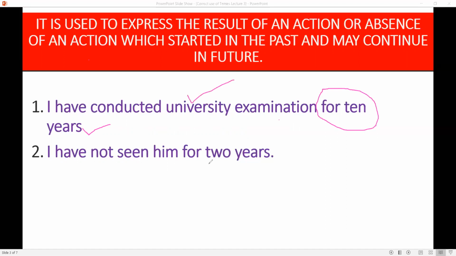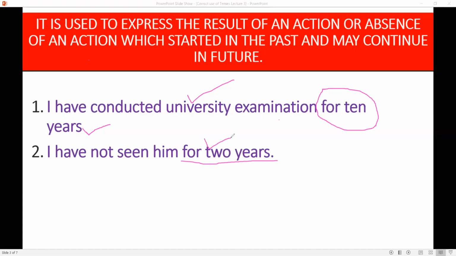I have not seen him for 2 years. A person has not seen someone for 2 years, and it is possible that he may not see that particular person in future also.